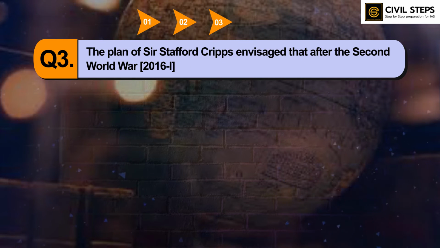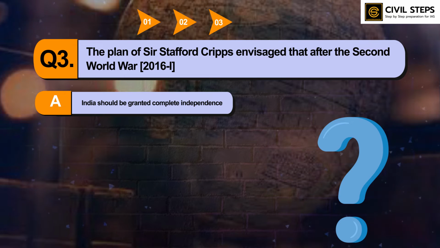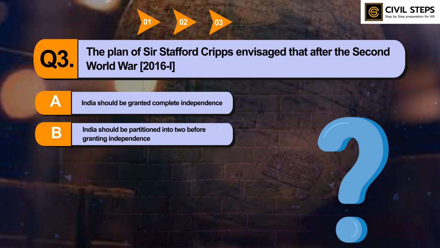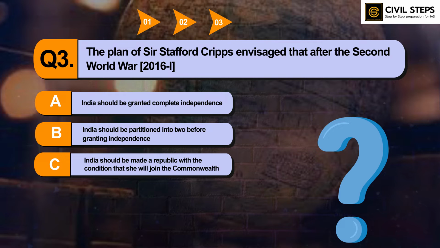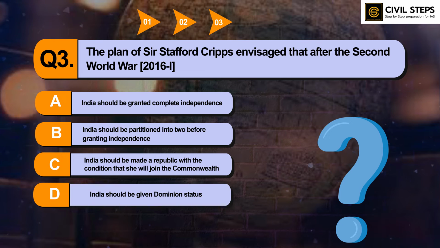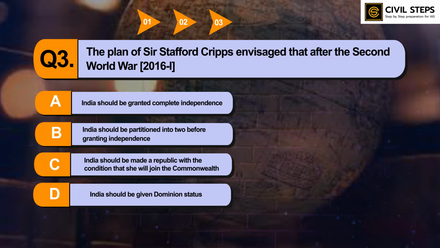The plan of Sir Stafford Cripps envisaged that after the Second World War, option number A, India should be granted complete independence. Option B, India should be partitioned into two before granting independence. Option C, India should be made a republic with the condition that she will join the Commonwealth. Option number D, India should be given dominion status. So you can pause this video and write your answer in the comment section below. So the answer of this question is option number D, India should be given dominion status.